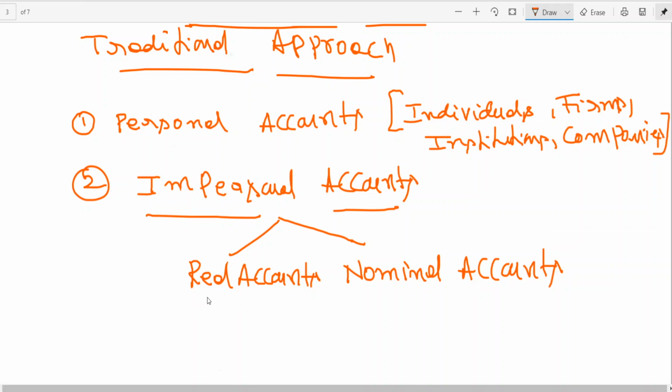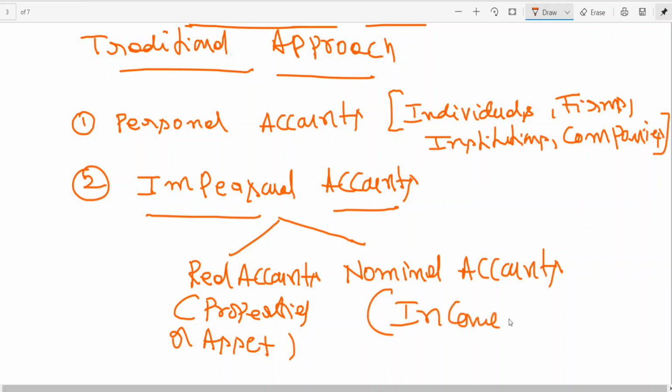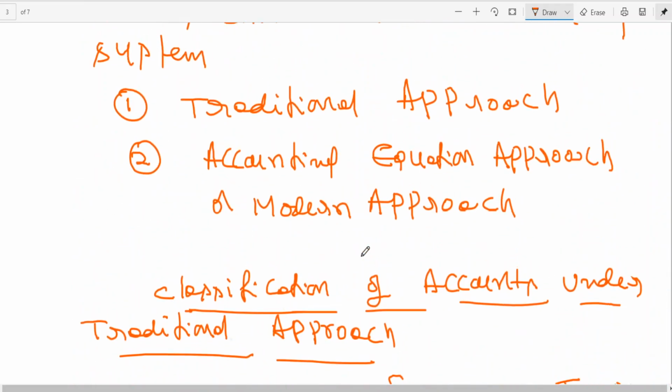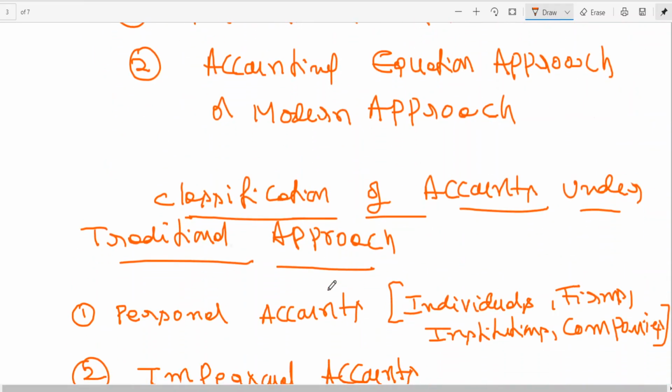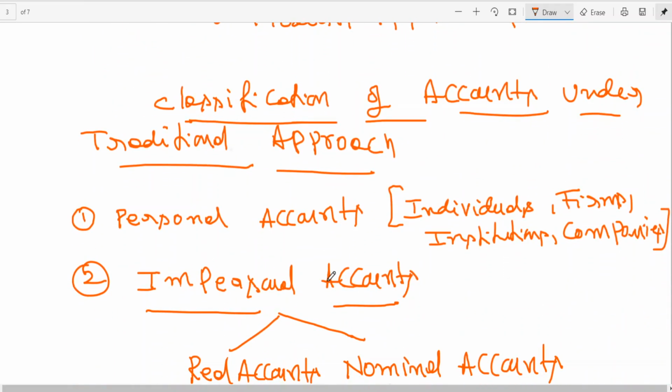Impersonal accounts: real accounts are properties, say, assets of the business. Nominal accounts are income and expenses. Today we are discussing the traditional approach. We can learn the accounting equation approach later on; we are not in a hurry.